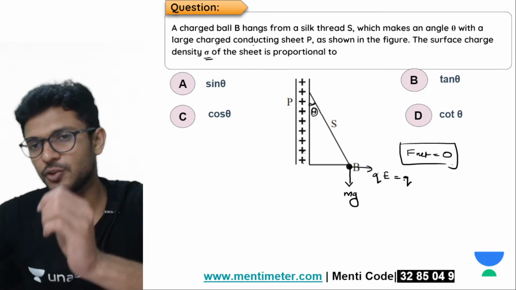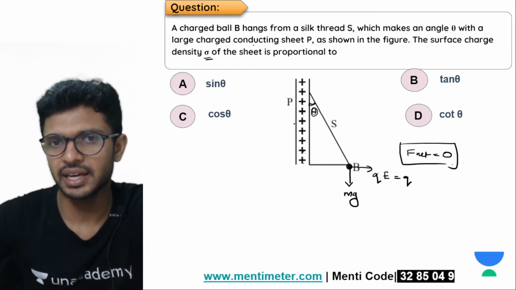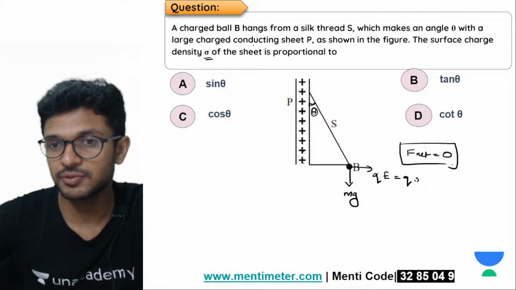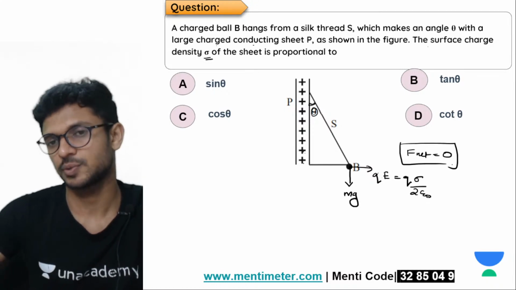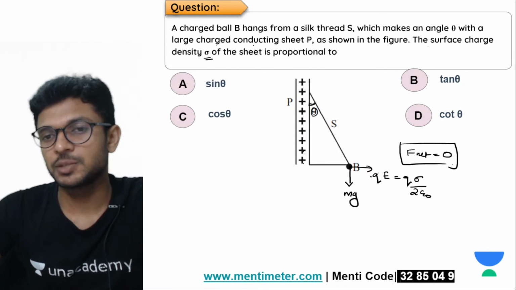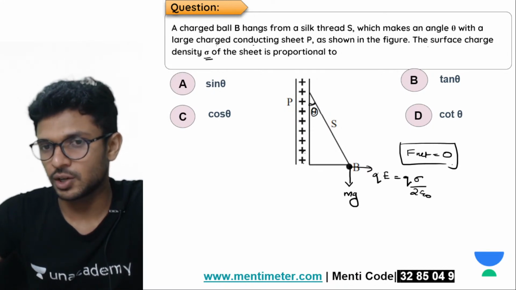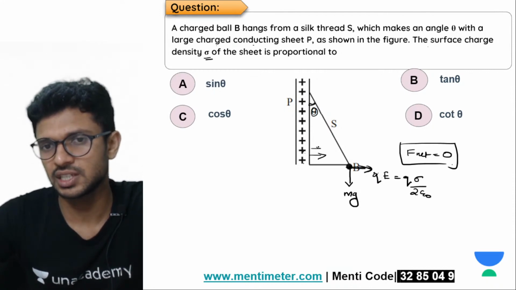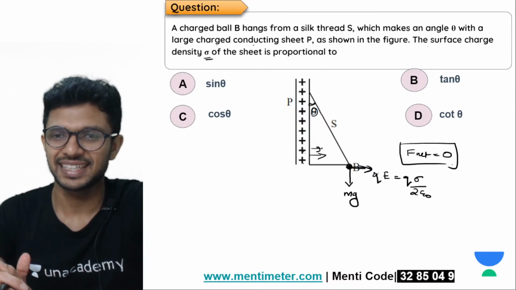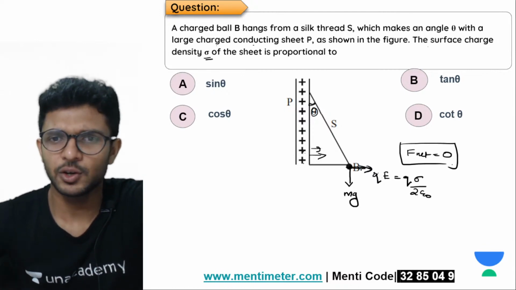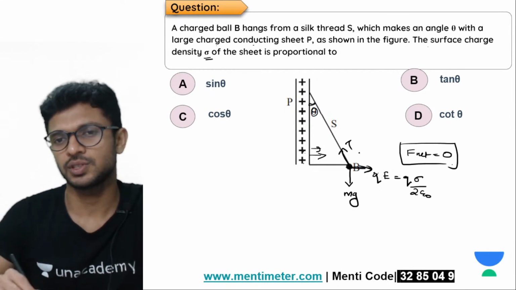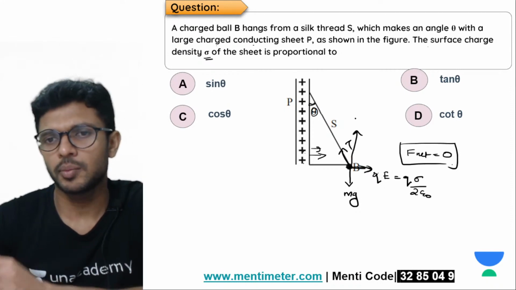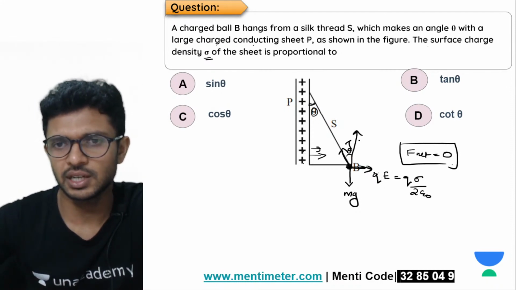Now tell me, how many of you know the value of electric field produced by a large conducting sheet P? Infinitely long sheet. What is the value of electric field it produces? Sigma by 2 epsilon 0, right? So the force it experiences is Q into sigma by 2 epsilon 0, and it will be away from the sheet. Why away? Because the electric field produced by a long sheet is in the outward direction. Does the force list end here? No, there is one more force: tension. Tension is in some random direction, so we'll take the components of this T. This angle is theta, so that angle will also be theta.